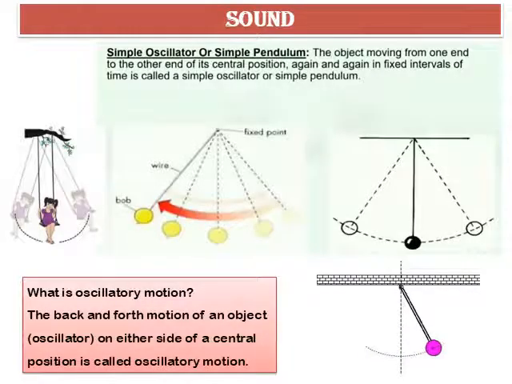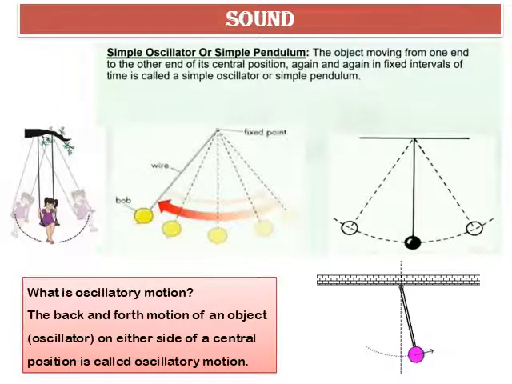The vibrations that produce sound can be studied with the help of a simple oscillator. The object moving from one end to the other end of its central position again and again in fixed intervals of time is called a simple oscillator or simple pendulum.